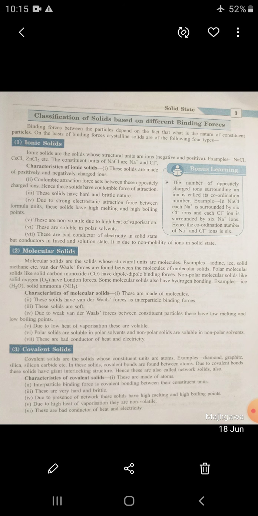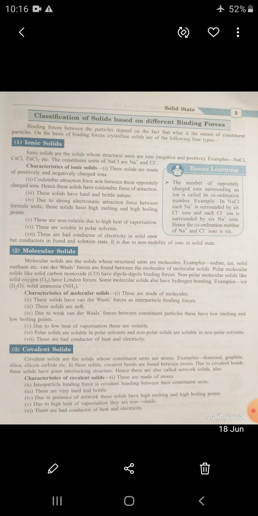So, characteristics of covalent solids. Covalent solids are made up of atoms. The interparticle binding force is covalent bonding between their constituent units. Covalent solids are very hard and brittle. Due to the presence of a network, these solids have high melting and high boiling points. Due to high heat of vaporization, they are non-volatile. Covalent solids are bad conductors of heat and electricity.